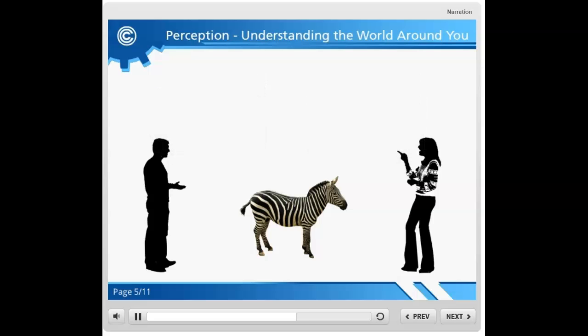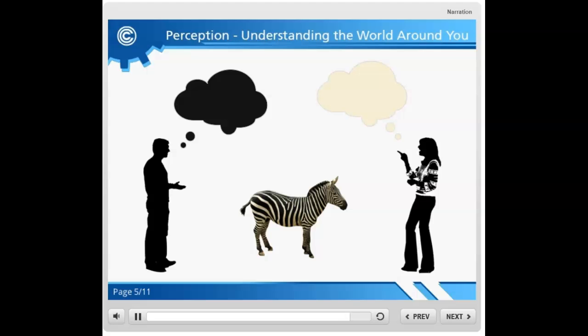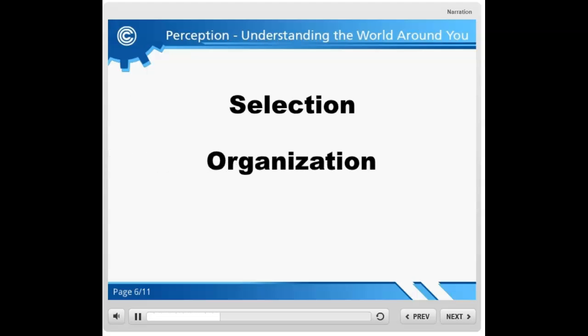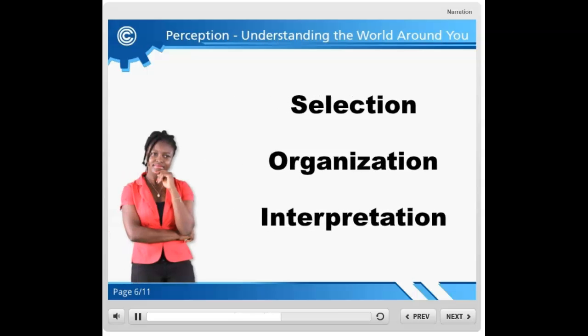No one can perceive 100% of all things at all times. What you focus on first is different from what someone else may focus on, so it's impossible to take in 100% of everything in your environment. Perception comes to us in three stages: selection, organization, and interpretation. These three stages are how you create a perception. It's how you understand information from your environment.